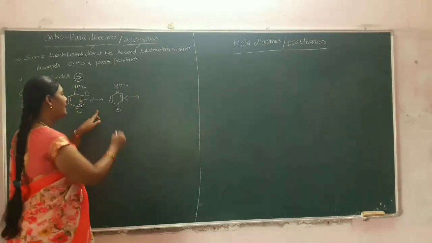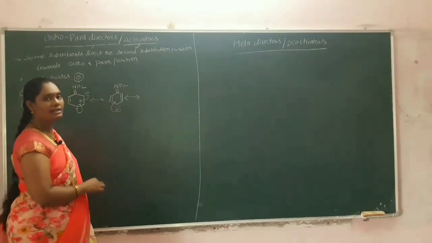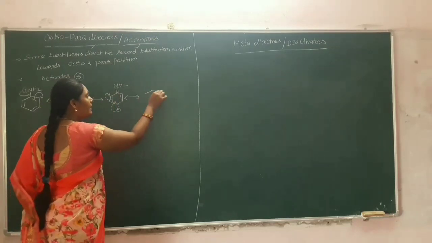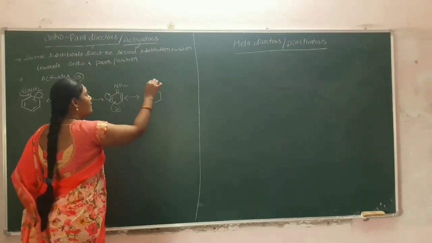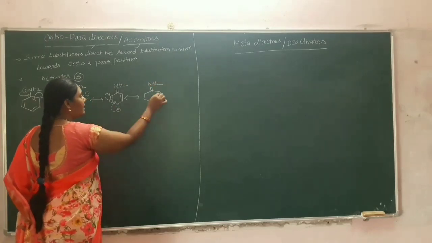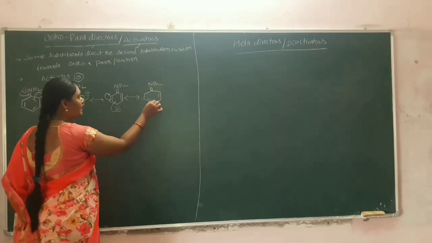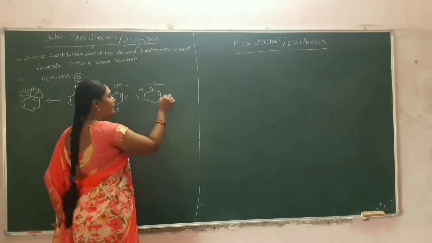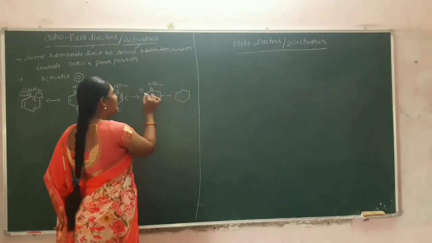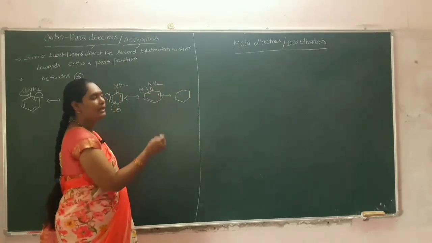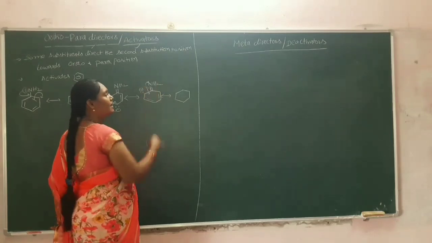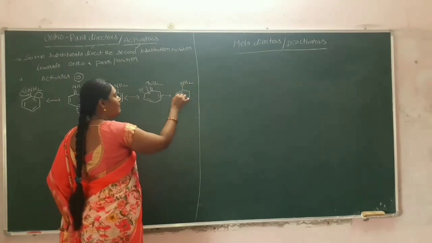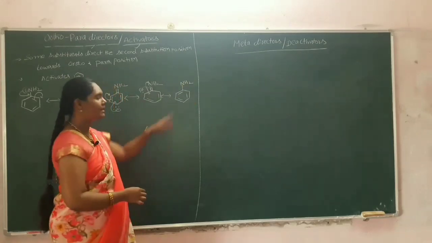And one more possibility here. Lone pair of electrons will be converted to the bond pair. The bond pair of electrons will be delocalized to here, like this. Then the remaining structure is similar, and here the double bond is there. This bond will be delocalized here. The bond pair of electrons is converted to the lone pair. And finally, this lone pair of electrons is delocalized to here. The bond pair of electrons will be taken up by the nitrogen. Then we will get the final resonance structure. This is the final resonance structure for the aniline.